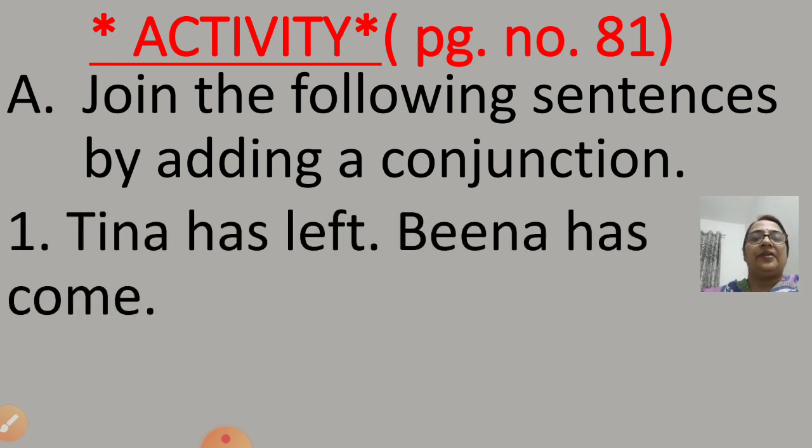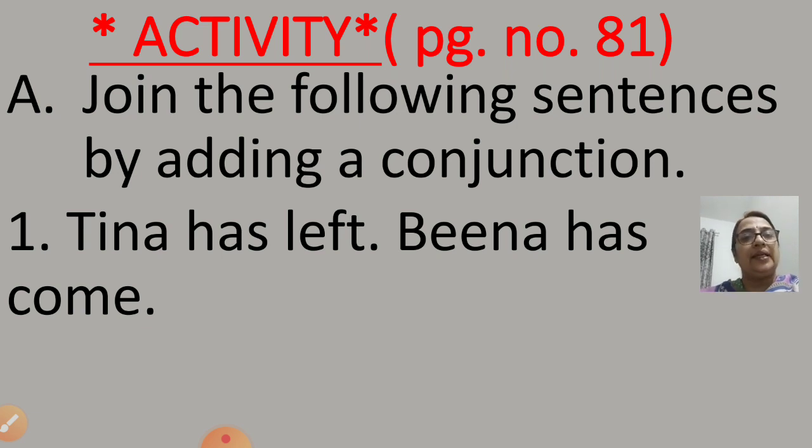Let's see the first question. Tina has left, Bina has come. Now which conjunction will come here? Now you have to see both the sentences are having different ideas, isn't it?